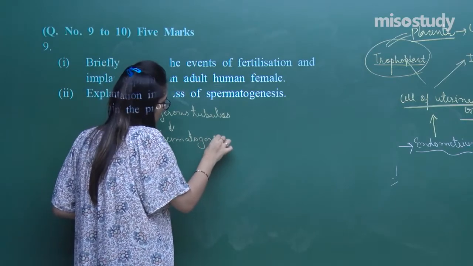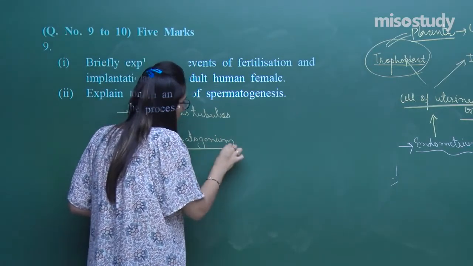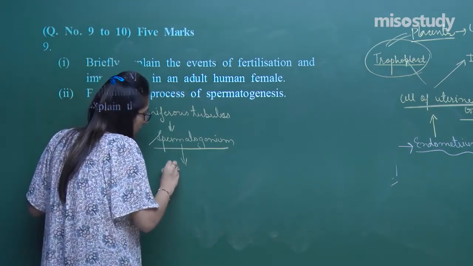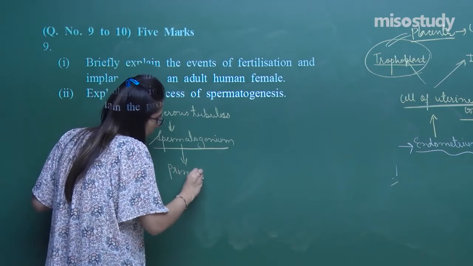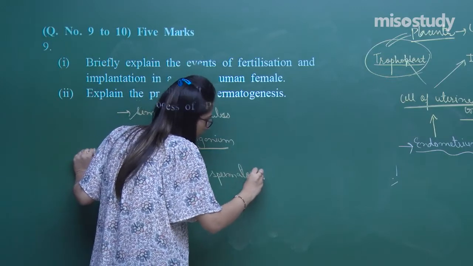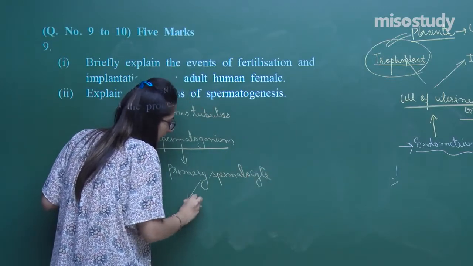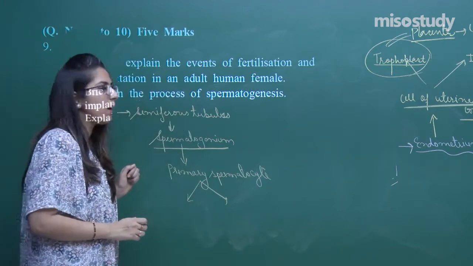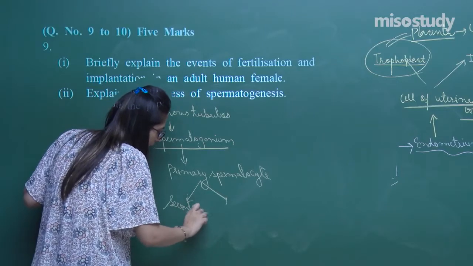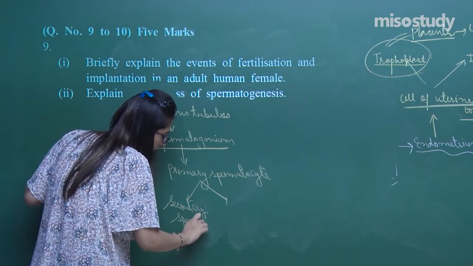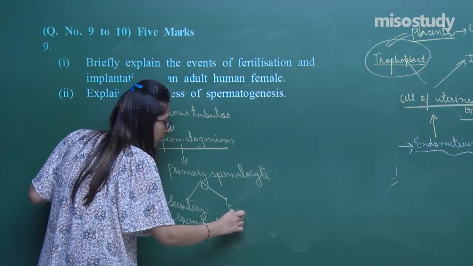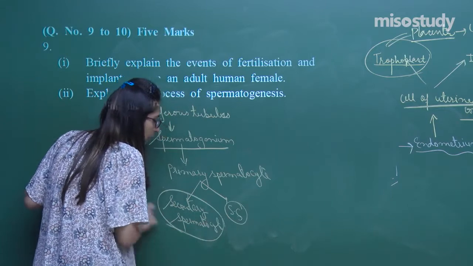Spermatogonium. And this spermatogonium divides by mitosis, and through this process there is a formation of a primary spermatocyte. From that primary spermatocyte, they enter into meiosis, and there is a formation of a secondary spermatocyte. Secondary spermatocyte. Now you have to explain.